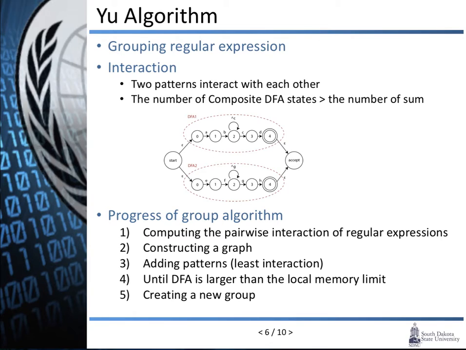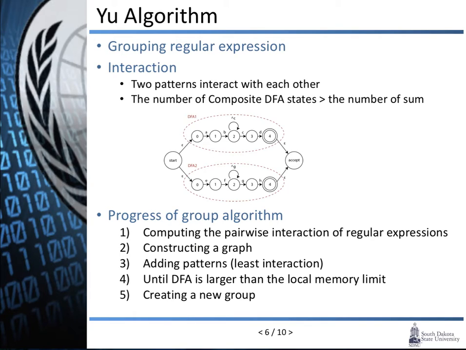In 2008, U proposed a grouping algorithm that presented the way to group the regular expression constructor graph. The author proposed the definition of interaction. It means that two patterns interact with each other if their composite DFA has more states than the sum of the two individual ones. This figure shows the progress of the group algorithm.